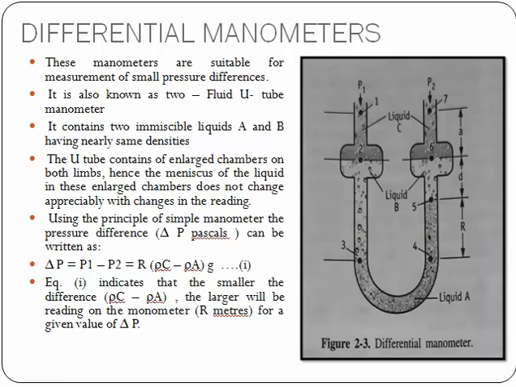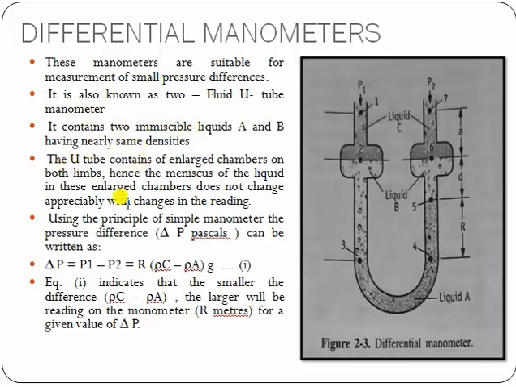These manometers are suitable for measurement of small pressure difference. It is also known as two fluid U-tube manometer. Here you can say it is the same as that of simple manometer, but two heads are available. So I refer to it as two fluid U-tube manometer. It contains two immiscible liquids A and B having nearly the same densities.